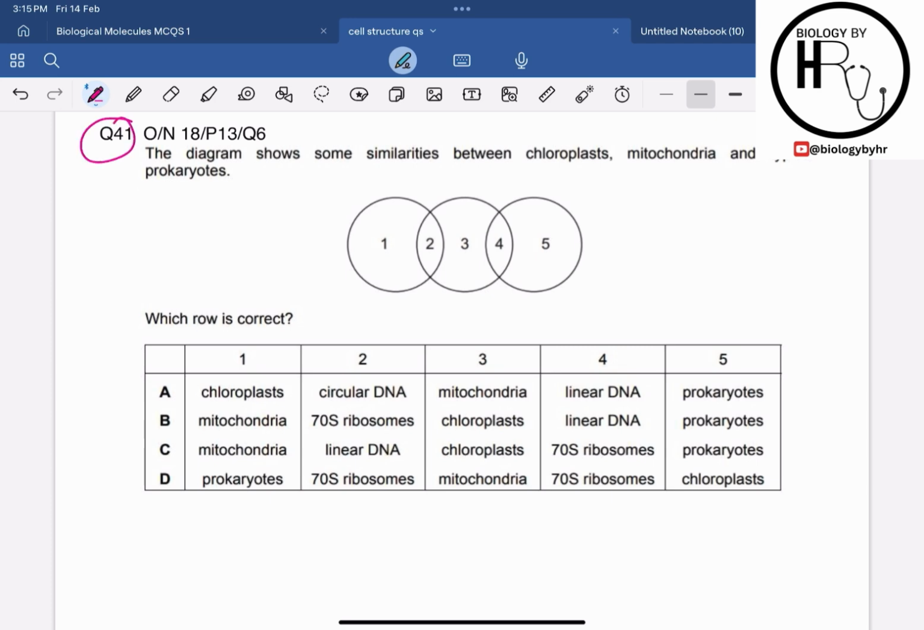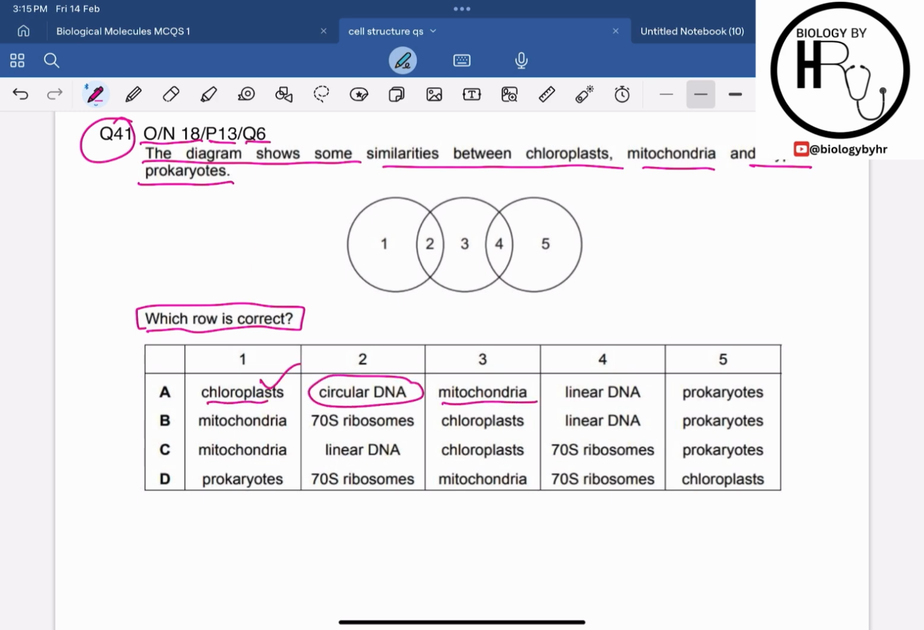Question 41 is from October November 18 paper 1-3 question 6. It says that the diagram shows some similarities between the chloroplast, mitochondria and a typical prokaryote. Which row is correct? Now we have to identify which row is correct. Let's see, chloroplast, mitochondria and circular DNA. Yes, the chloroplast and the mitochondria both have a common structure which is known as the circular DNA.